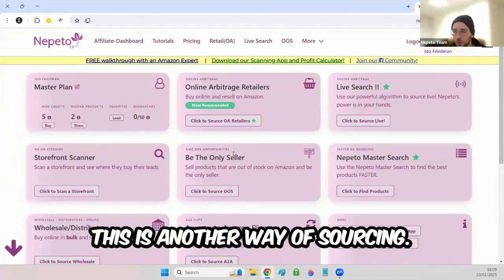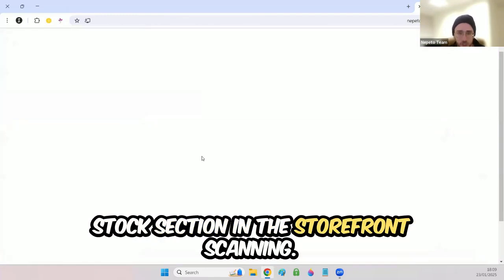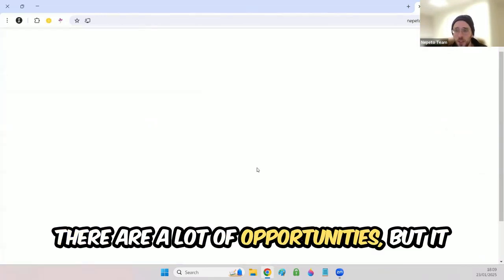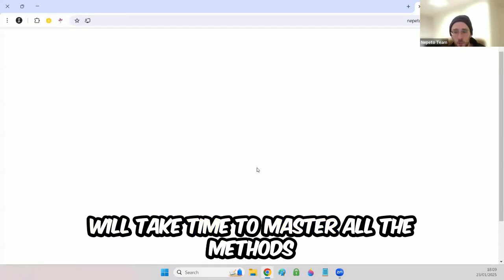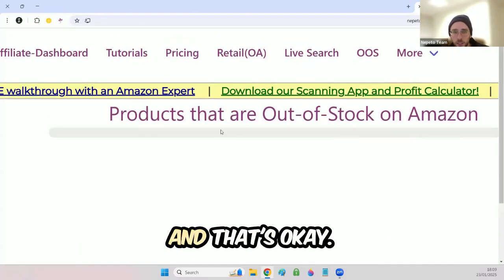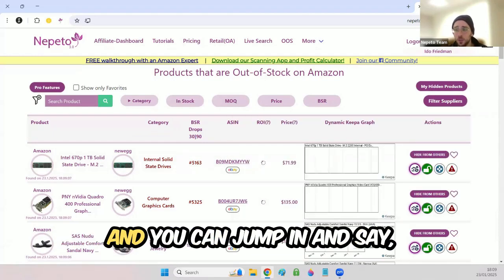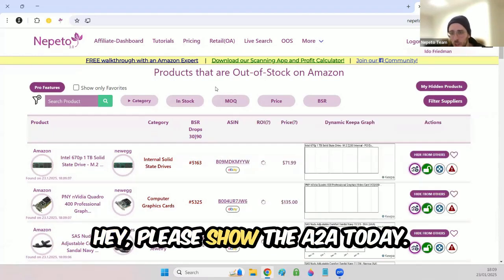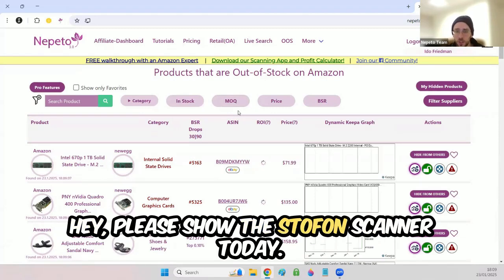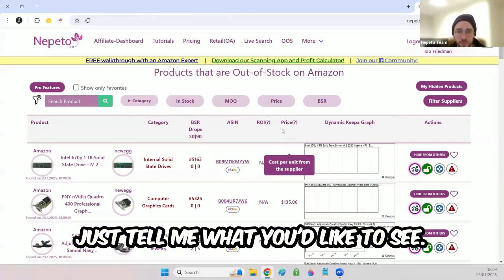This is another way of sourcing. We also have the out of stock section and the storefront scanning. There are a lot of opportunities, but it will take time to master all the methods and all the sourcing strategies that Nepeto offers. And that's okay. This is why we have our weekly webinars and weekly live sourcing, and you can jump in and say, hey, please show the A2A today, or, hey, please show the storefront scanner today. And I will happily do so. Just tell me what you'd like to see.